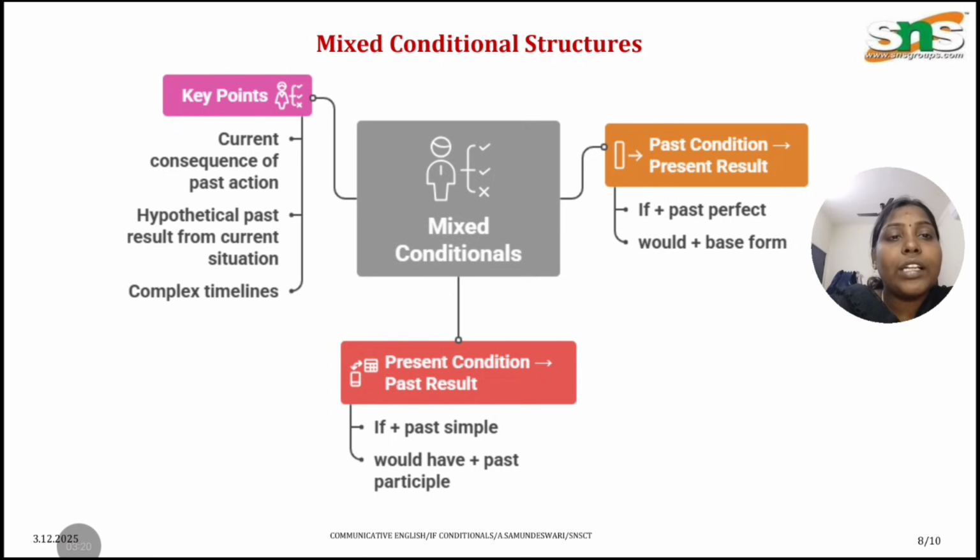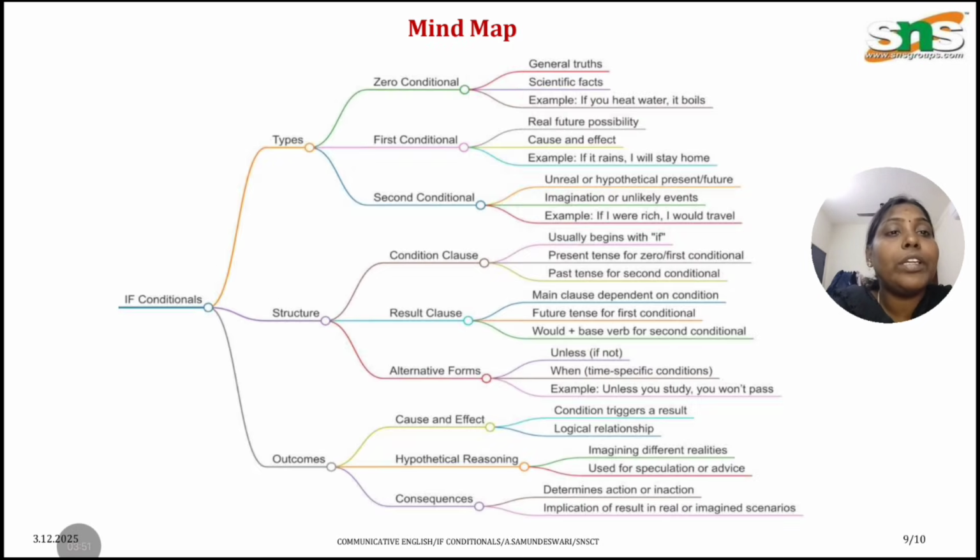If you are very clear about which tense form goes with the dependent clause and which can be used in the independent clause, you can easily construct a sentence of your own, and you can identify whether a sentence is type 1, type 2, type 3, or belongs to zero conditional. Like that you can make it out.